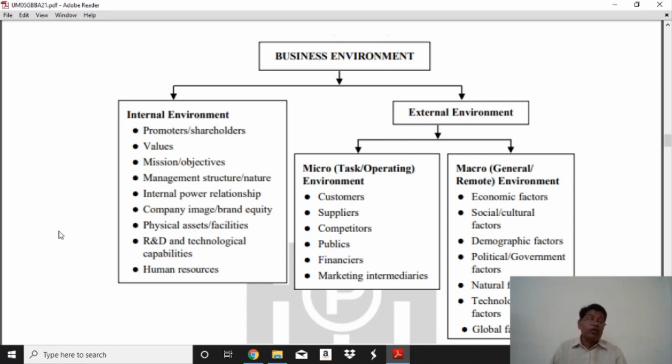Equipment depends on a technology. What is technology? We all know technology.